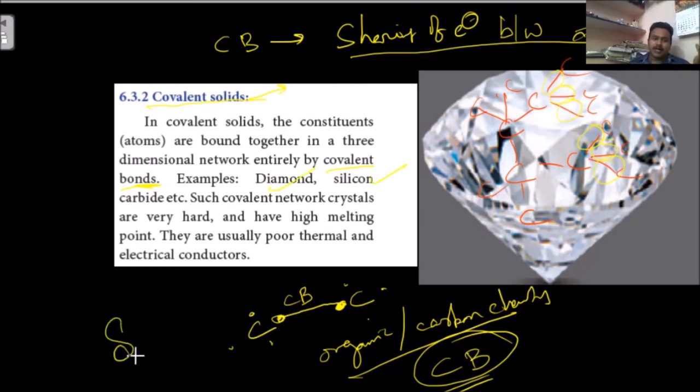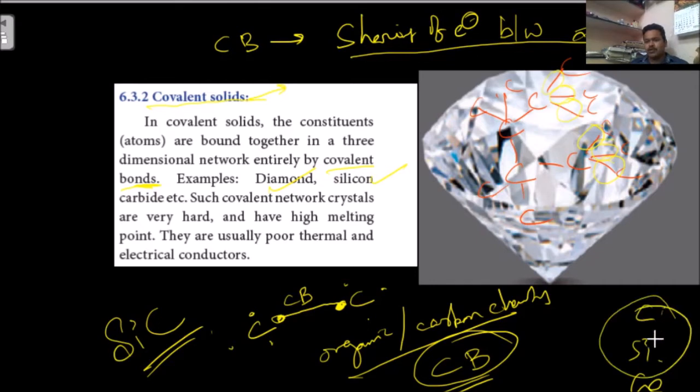What is the silicon carbide formula? SiC. Here silicon is also from the carbon group: carbon, silicon, germanium, tin, lead. Both are in the same group, so both have the same number of valence electrons. In the place of one carbon, silicon is there. It is also like a diamond structure, so it is also forming covalent bonds.